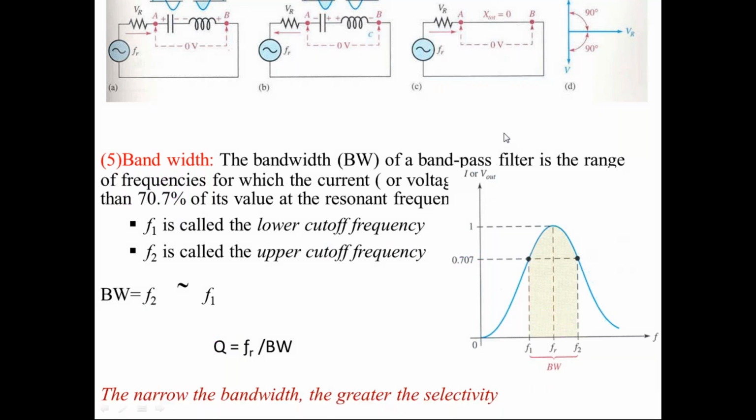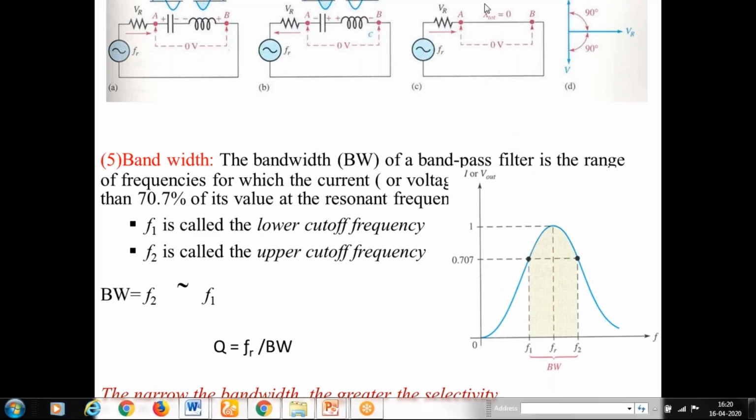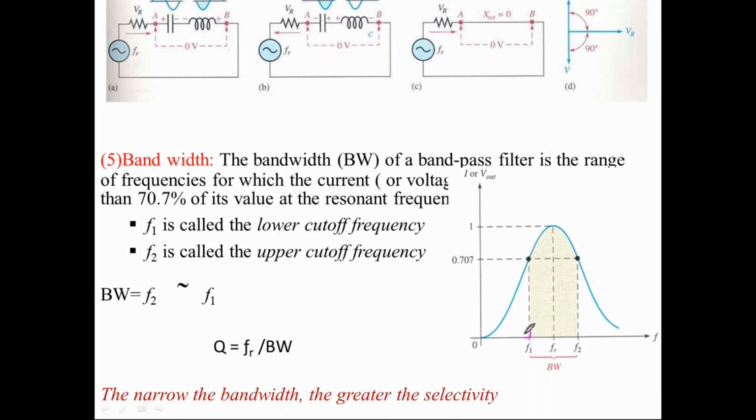After knowing the bandwidth, we have to know about these two values, F1 and F2, which are also called half power frequencies, right? The width of the bandwidth can also be expressed through the half power frequencies.